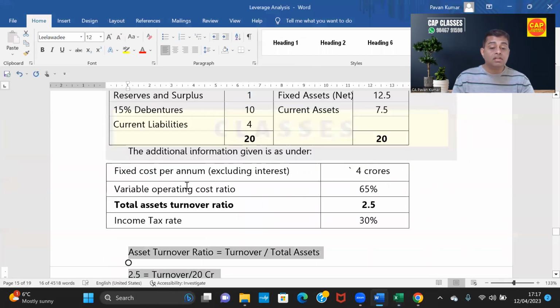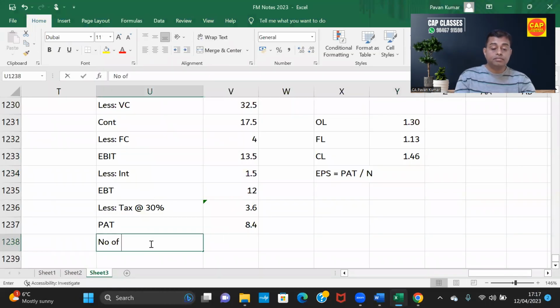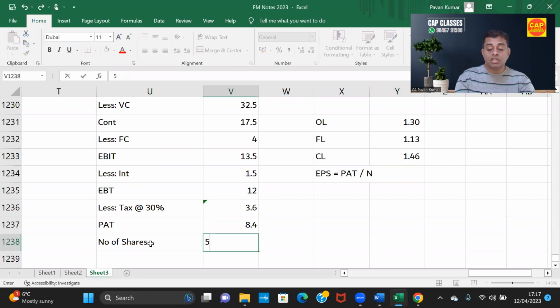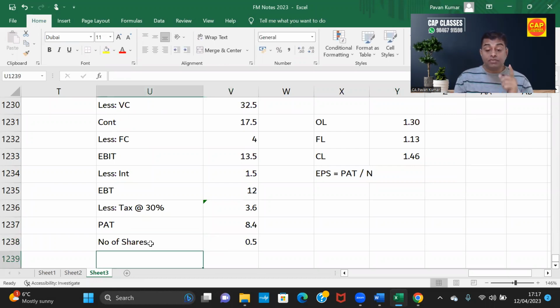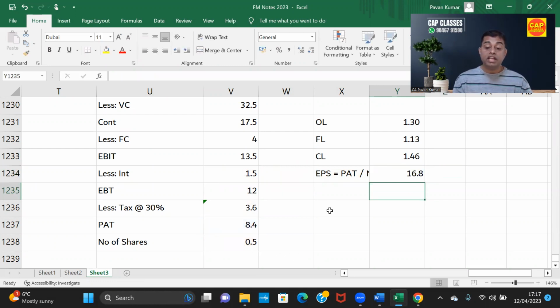What is the number of shares? Number of shares given is 50 lakhs. Can I say it is 0.5, because we are solving the problem in crores? Yes, sir. When you are solving the problem in crores, 50 lakhs will become 0.5. So EPS is equal to PAT divided by N, which is 16.8. That is the answer, ladies and gentlemen.